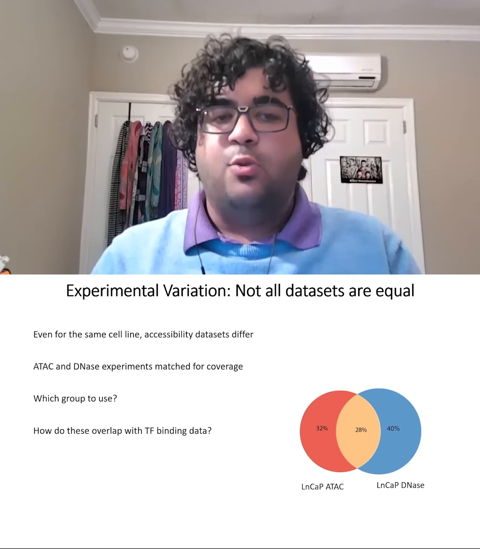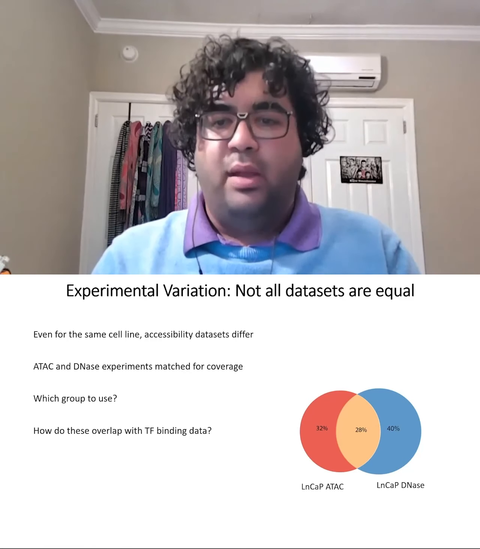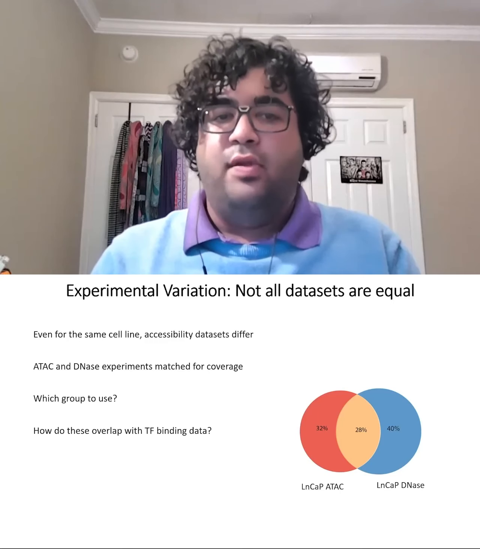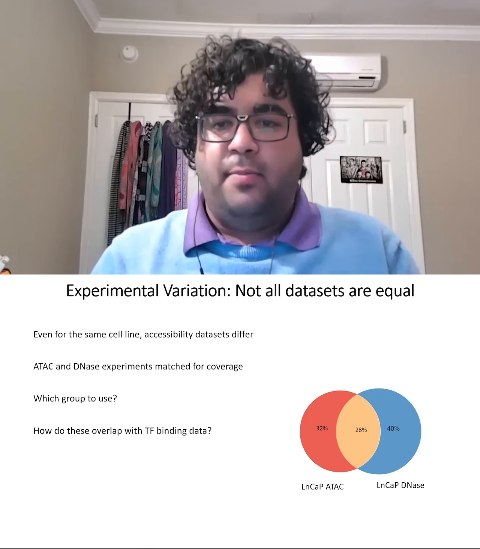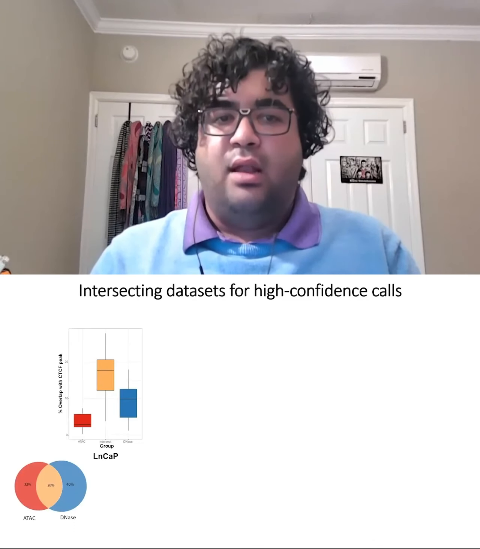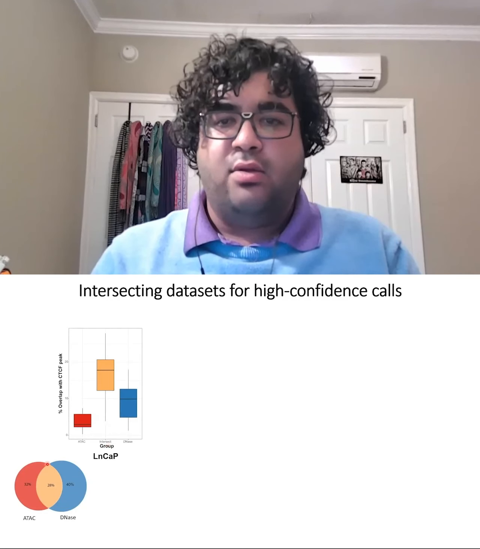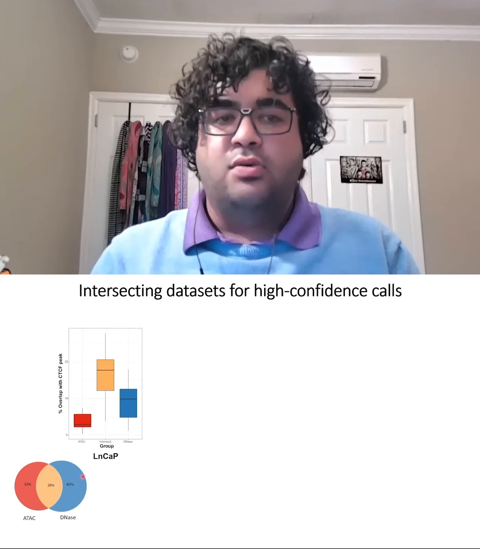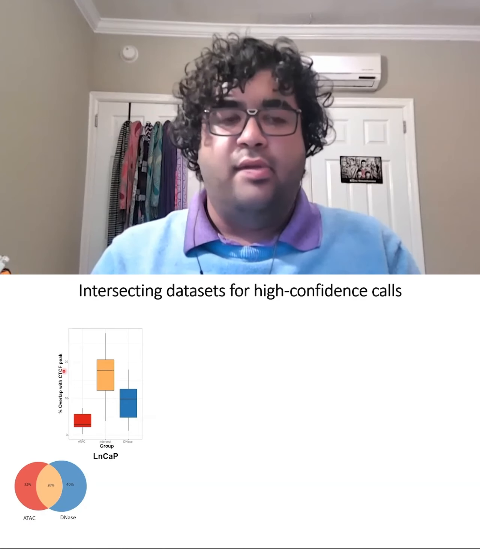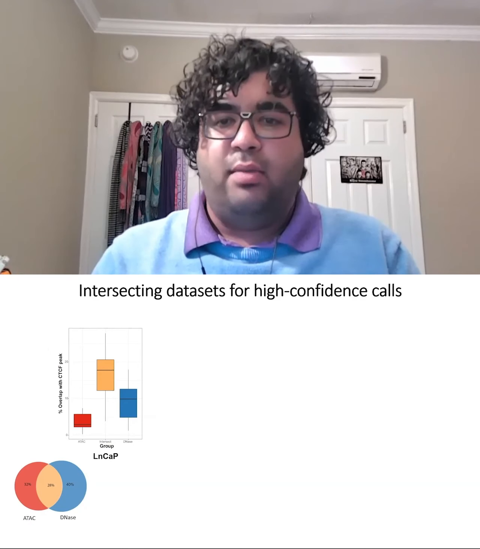For our case, since we're interested in identifying active binding regions, we check for how these overlap with TF binding data. Performing this analysis for CTCF, we see that the intersection region, that is the peaks common to both these methods, shows the highest overlap and is thus the most enriched for transcription factor binding.